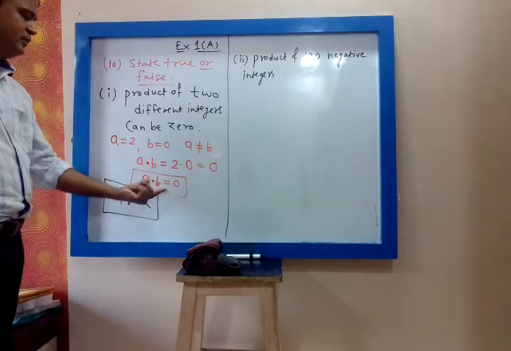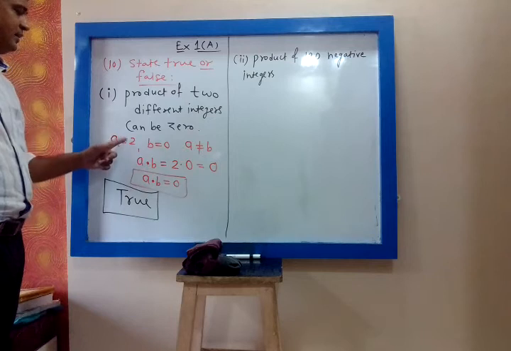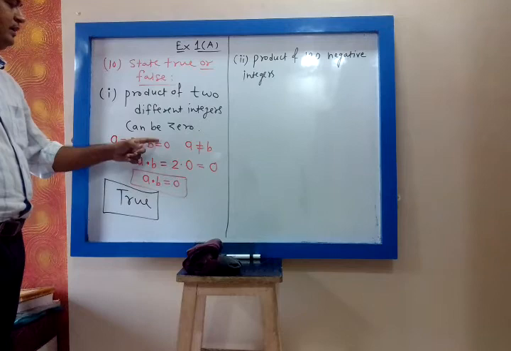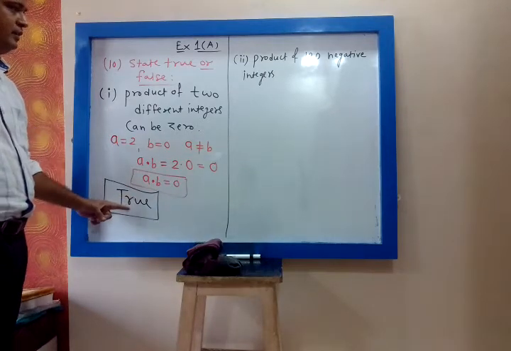So the product of two integers is 0, but the integers are different. a is 2, b is 0. So even though the integers are different, the product can be 0. So the answer is true.